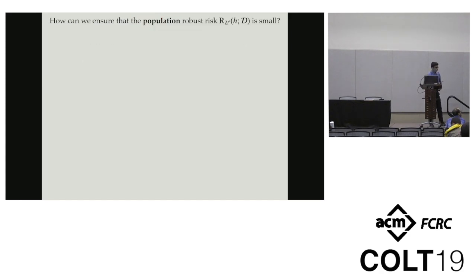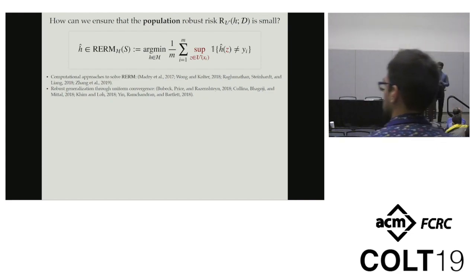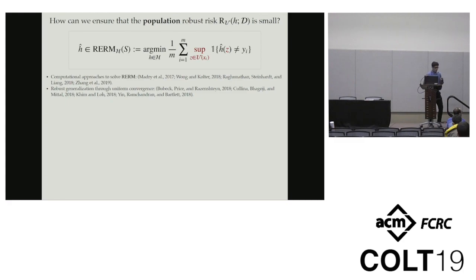Okay, so how can we ensure that the population robust risk is small? Well, a natural approach is, given a sample S from the distribution, let's just pick a predictor h in the class that minimizes the robust empirical risk. And there has been recent work studying computational approaches to solve this robust ERM problem. But of course, what we really care about is the population robust risk. And so we need to establish a concentration guarantee. This has been the subject of some recent work that establishes uniform convergence of the robust risk. It studies this under various conditions, with special interest in the deep learning case for neural nets.